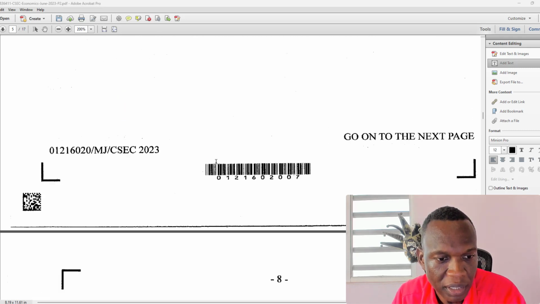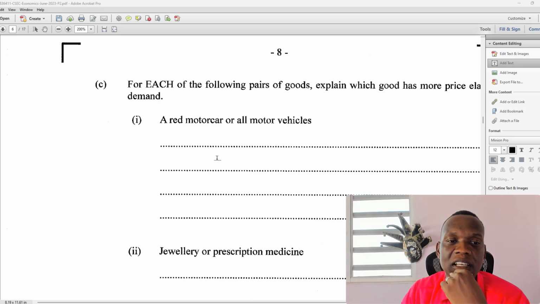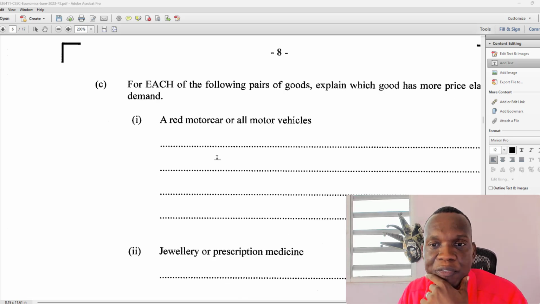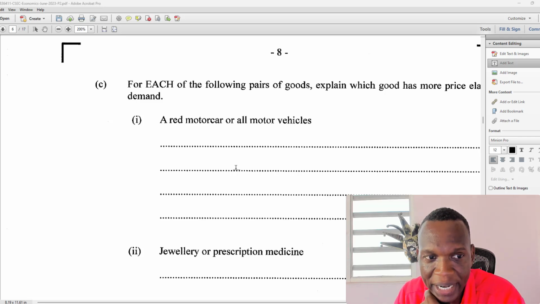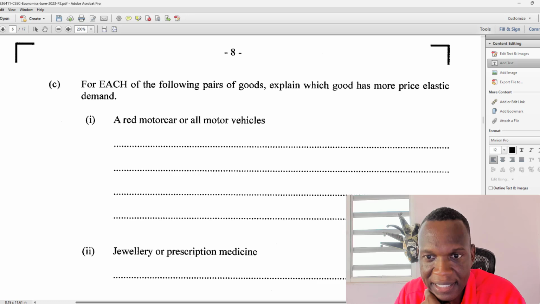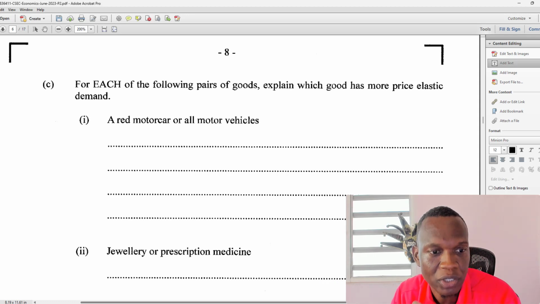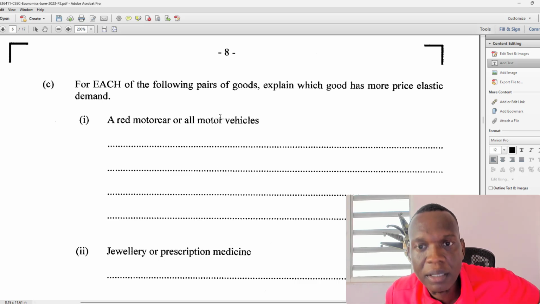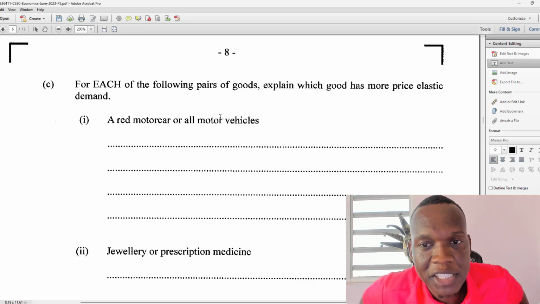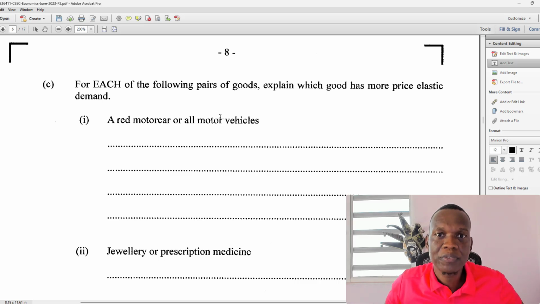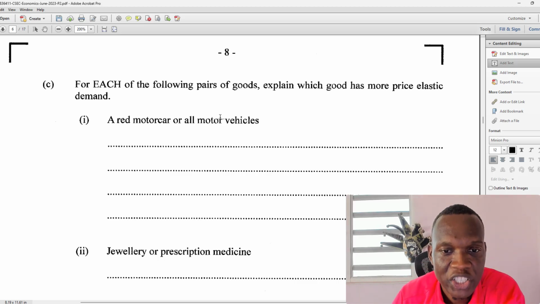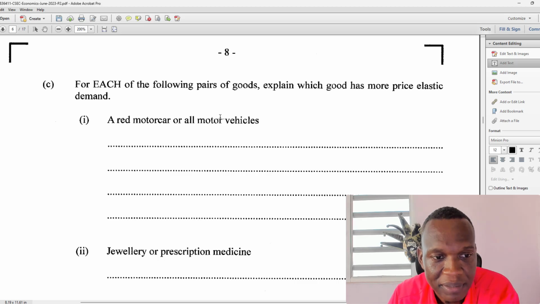Okay, moving right along. We are looking at now section C. For each of the following pairs of goods, explain which good has more price elastic demand. All right, let's go. Remember again, price elasticity of demand speaks to the responsiveness of demand to a change in price, right? An increase in price. So the first one, a red motor car or all motor vehicles.